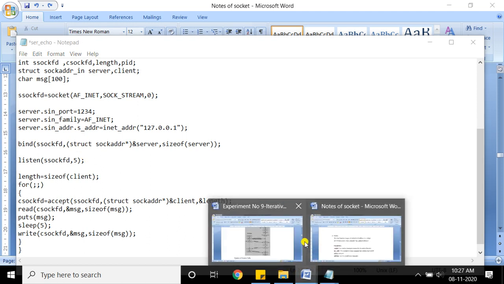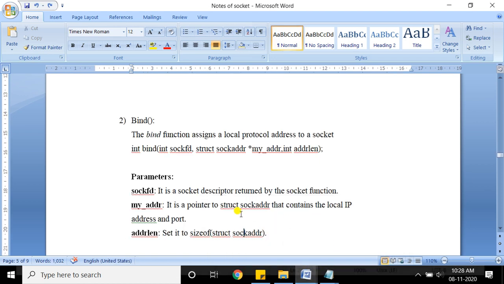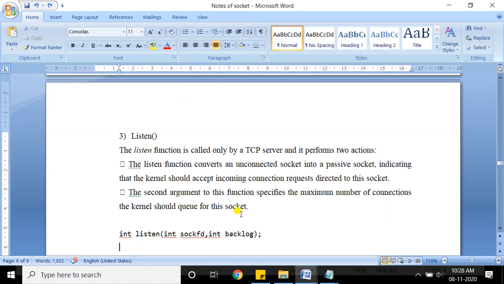Okay, next system call, if you look at the diagram, the next system call is the listen system call after bind. So let me talk about what this listen system call is. Listen system call is used only in TCP. In UDP we don't have a listen system call. Right now I am discussing the TCP protocol only. What it will do, as I told you, is convert your socket into passive mode. Listen system call will convert your socket into a passive socket.